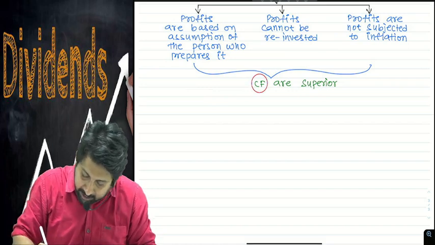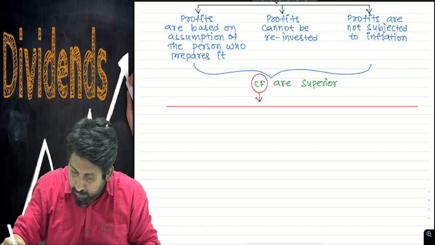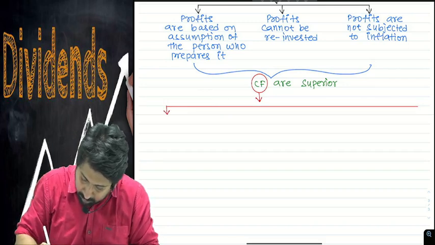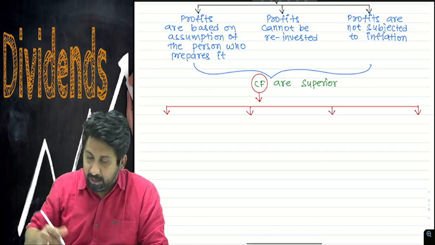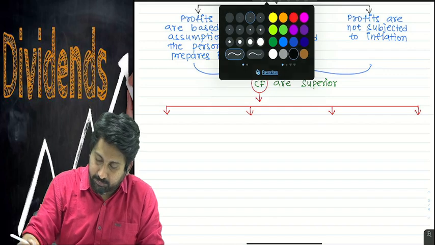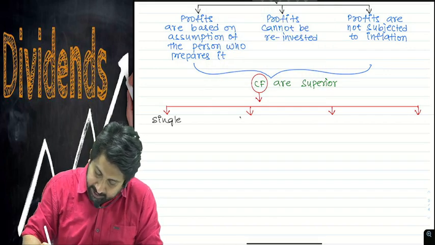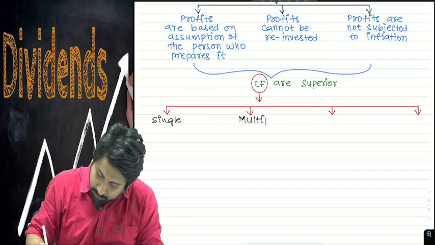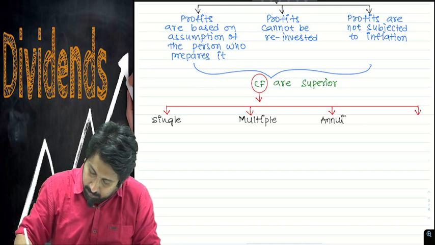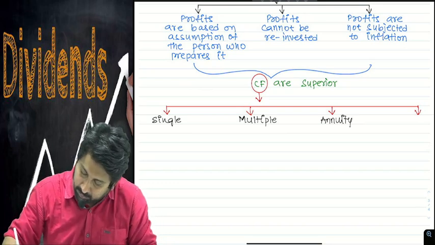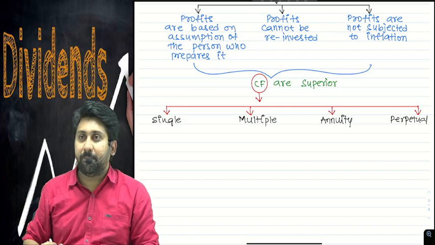Last discussion for this lecture. When I use the term cash flows, there are 4 types of cash flows: single cash flow, multiple cash flow, annuity cash flow, perpetual cash flow.